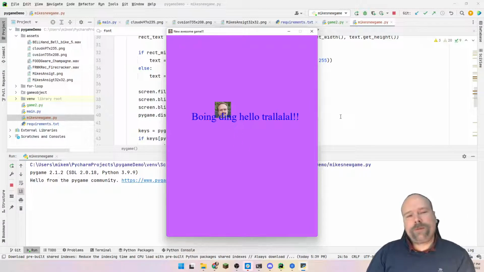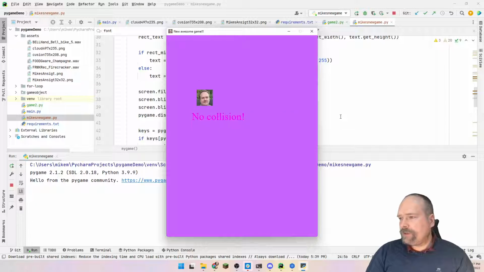So what have we done right now? We have checked the sound, that we can play sounds. A game is not a real game without sounds. We have checked that we can actually place an image somewhere on the screen. We have checked that we can actually place some text on the screen. We have also checked that we can actually check for collisions, and then we can react on that.